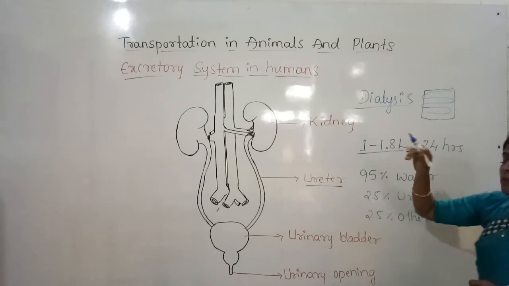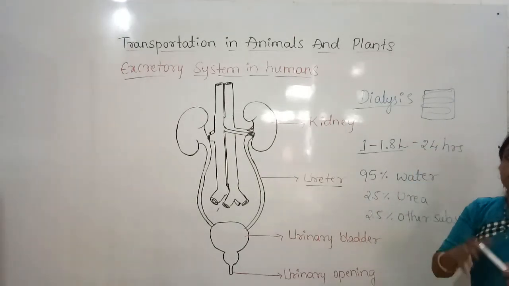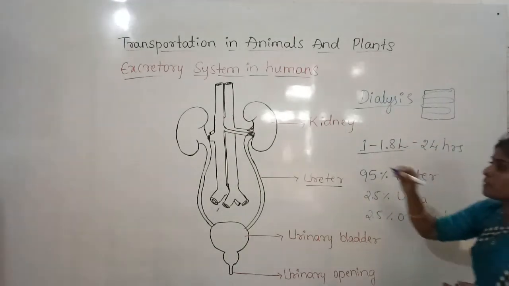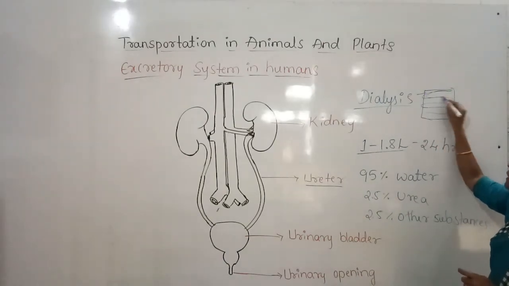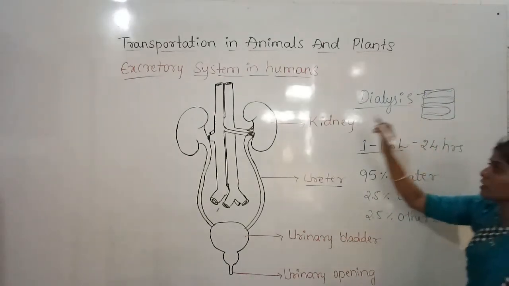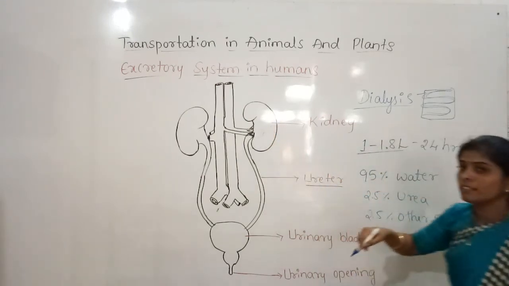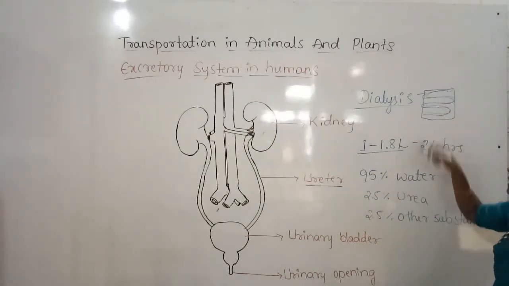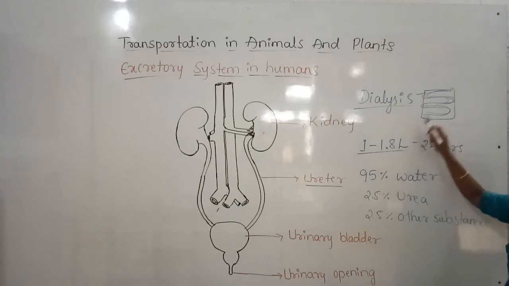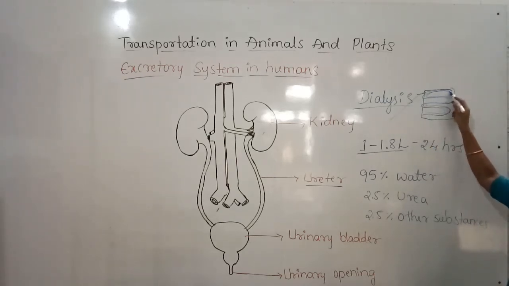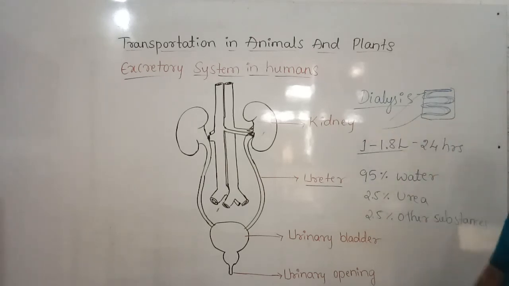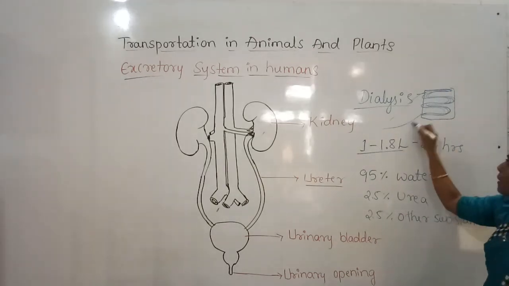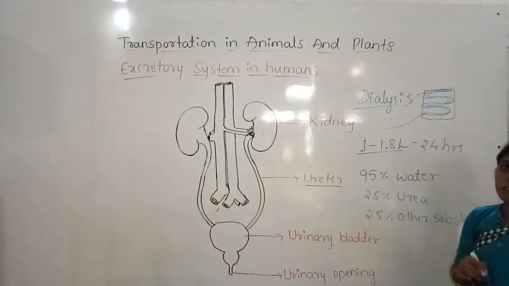So the person with both kidneys failed, his blood will be passed through this chamber, and here it will be purified, like how the kidneys have capillaries. Likewise, here also the capillary chambers will be there. When the blood passes through this chamber, it gets purified, and again it passes back to the body of the person.